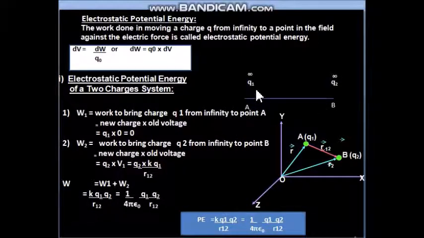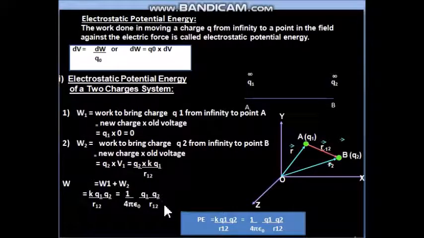Now because only two charges were there which were to be brought to points A and B, we have calculated two works. Now we simply add them to get the total work. So 0 plus this work, K Q1 Q2 upon R12. This way finally the answer of potential energy is obtained as the work done in making the system, which is K Q1 Q2 upon R12, or if we use the K formula 1 upon 4 pi epsilon 0, it is K Q1 Q2 upon R12.